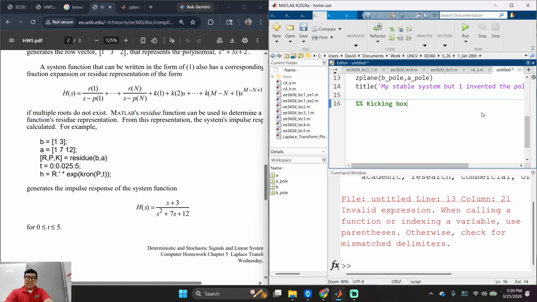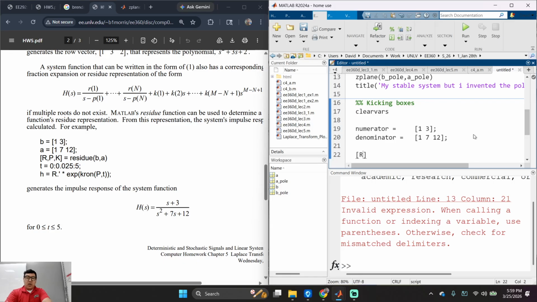Kicking boxes. Okay, so I'm going to create clear vars, okay? Just work with a clean slate. 1, 3, okay? B, or wait, this is B. I'm going to call it numerator. Denominator, okay? Is that cool with everybody? I'm going to space it out like this because I like it when things are clean. 1, 7, and 12. Okay, is that cool with everybody?